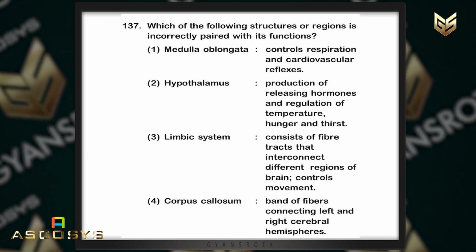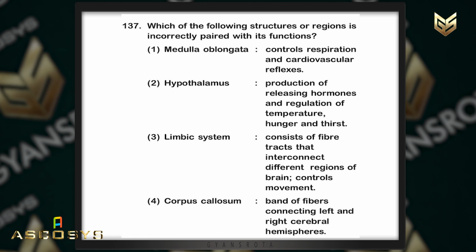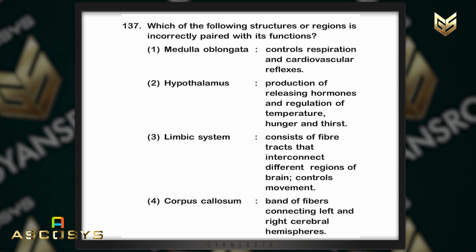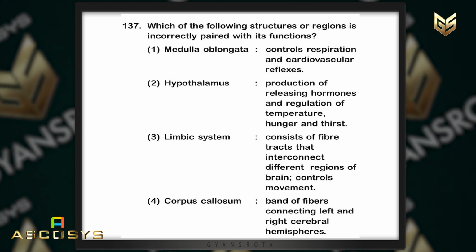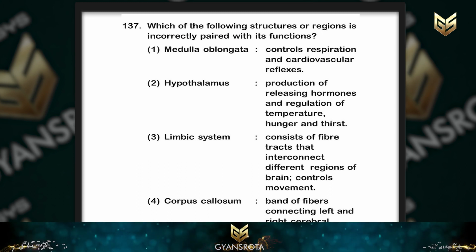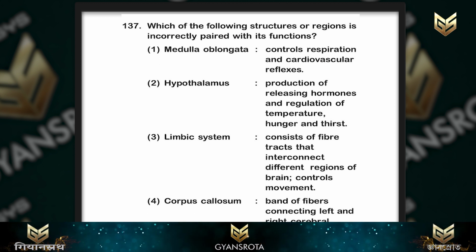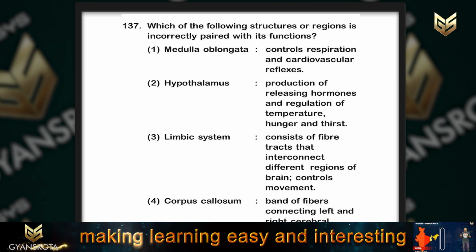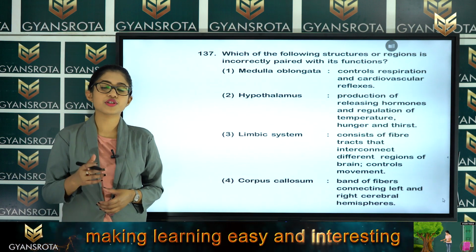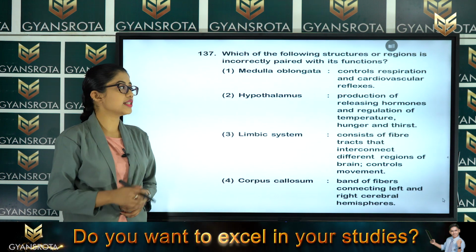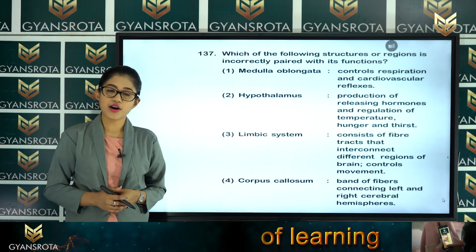Option number 3 is limbic system, and its function is, it consists of fiber tracts that interconnect different regions of the brain, controls movement. That is the incorrect option. And option number 4 is corpus callosum, that is the bands of fibers connecting left and right cerebral hemisphere. So, this is from the chapter Neural Control and Coordination. We have got all these terms along with their functions.